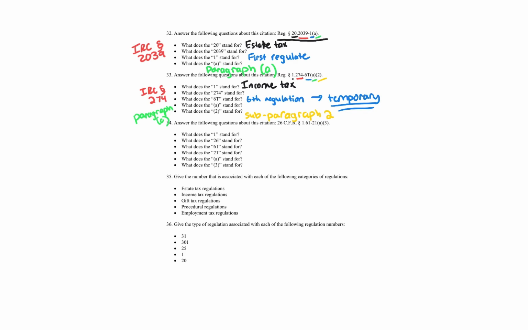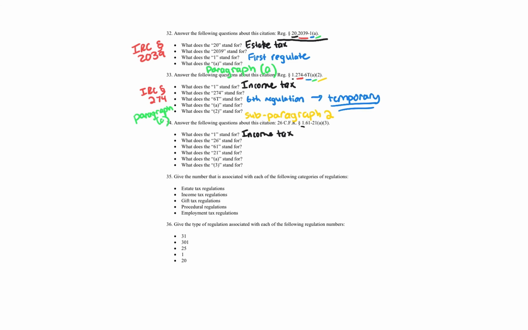Answer the following questions about this citation. 26 CFR section 1.61-21A3. Okay, so first thing it asks for, we're going in order, going down. What is the 1? So we're talking about this 1 right here. So again, just like question 33, it's income tax.